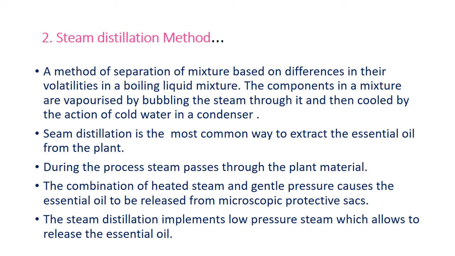During this process, the plant material is soaked in water, means it is allowed to dip in water for several hours, means for softness. This is done for the softness of the plant material, means it may be plant root, stems, leaves or flowers. After soaking in water, this plant material is kept in a steel container or steel pan, or if it is taking place in laboratory, it is taken in a round bottom flask. Then the steam is allowed to pass or to bubble into that crushed and soaked plant material.